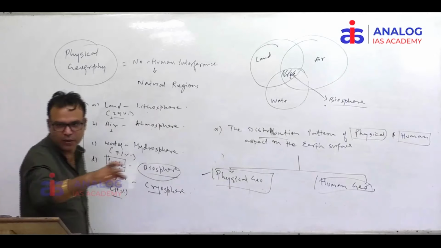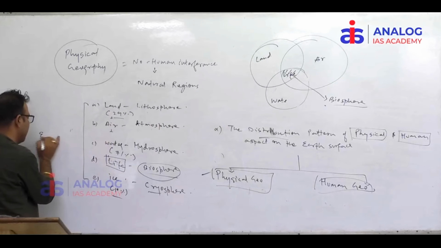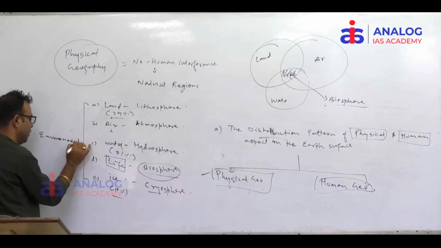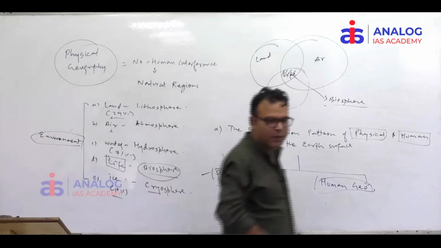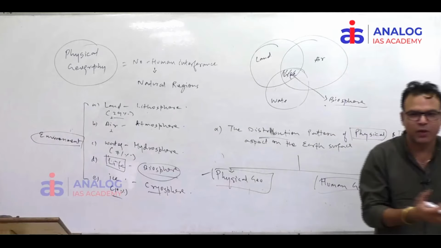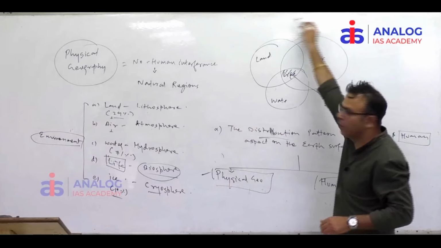Now when you add all, finally, this is what? Environment. This is nothing but land, air, water, life, ice, all is becoming what? Environment. Nothing much. What is environment? Environment is everything surrounding you. So environment means what? Everything. This all together becomes environment.